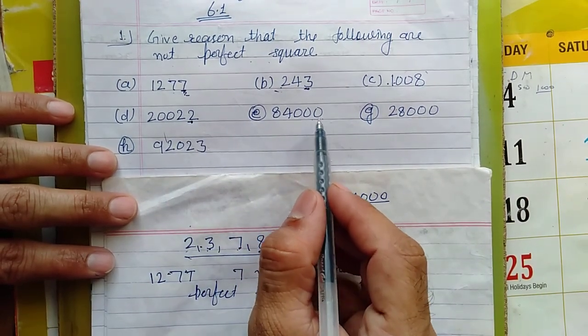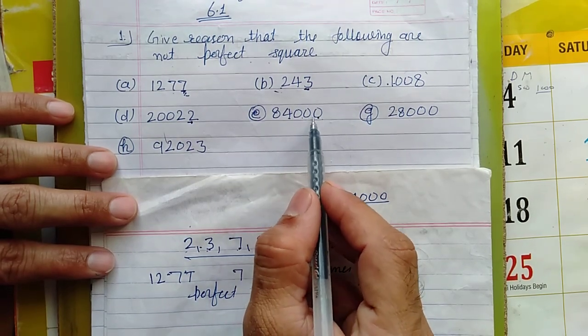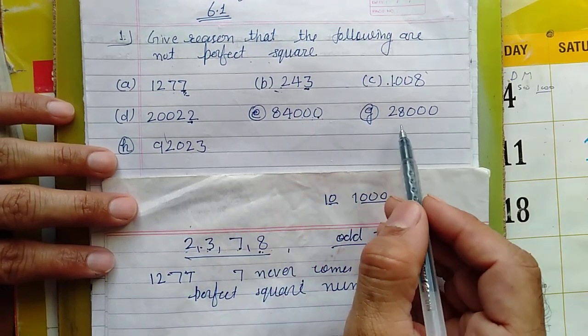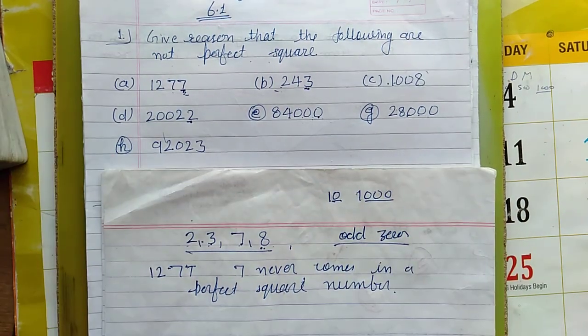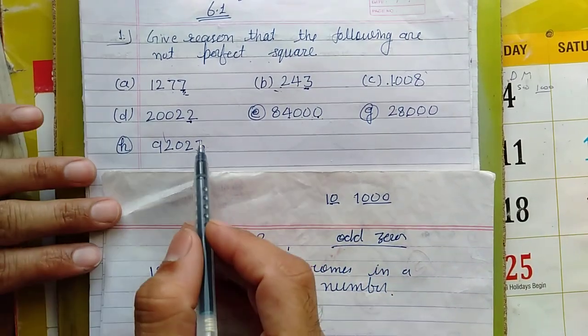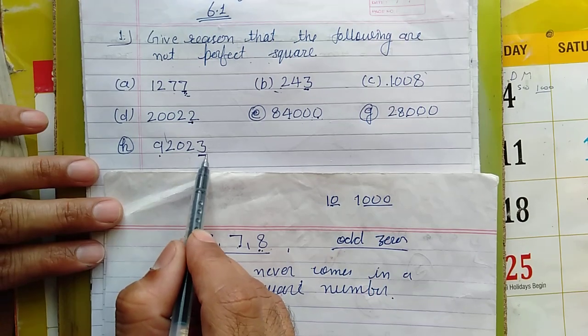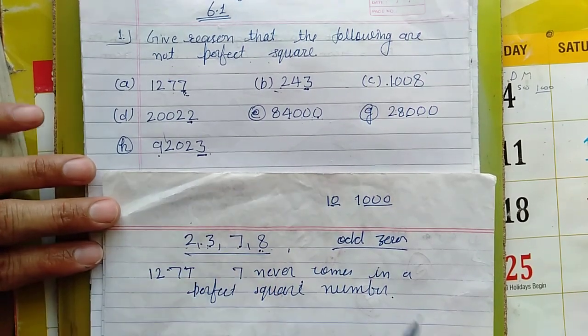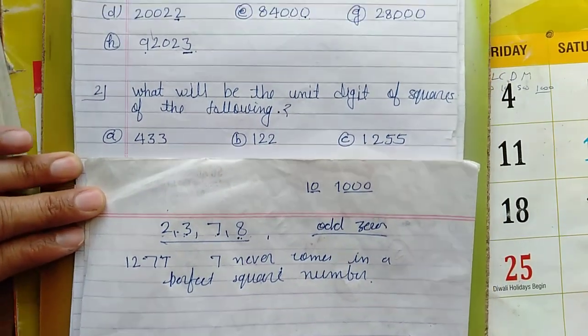Here there is an odd number of zeros, see, 1, 2, 3 zeros are there. So this is also not a perfect square. See here also the same problem. Here 3 zeros are there and that is an odd number. So this is also not a perfect square. In this one, see again the same, 3 is given. It means 3 never comes in a square number. So this is also not a perfect square.